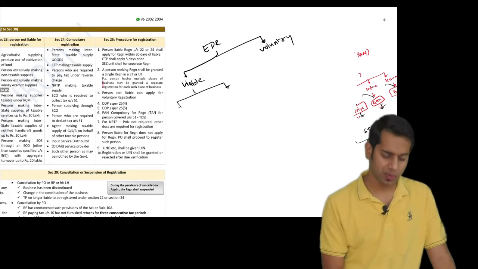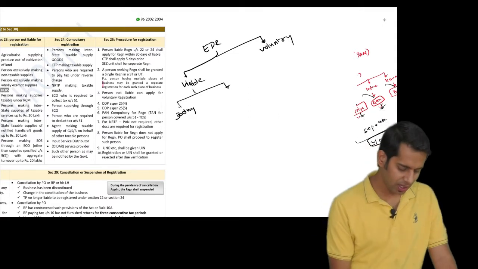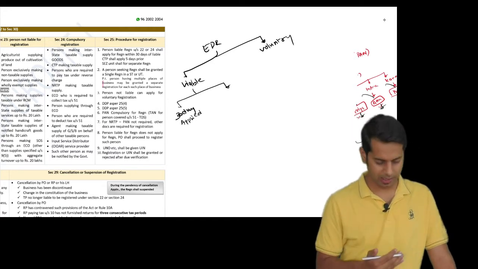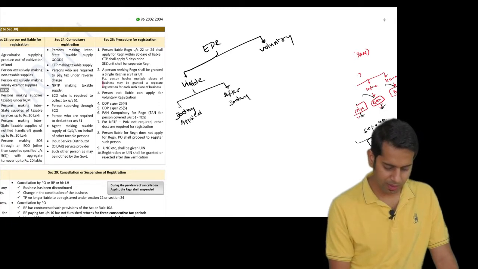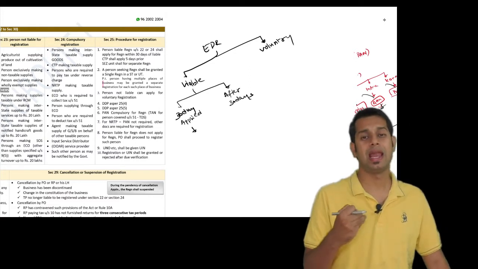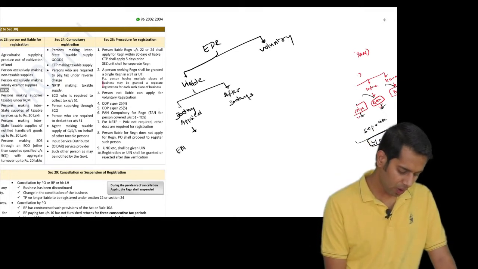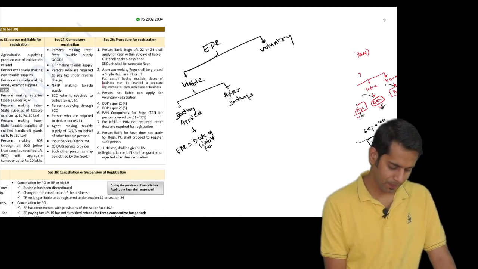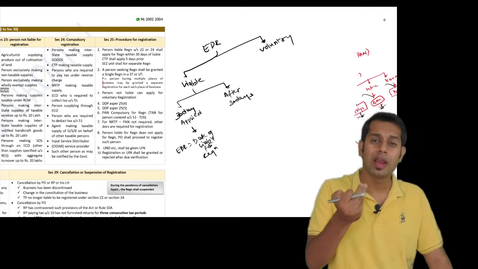Now section 25 subsection 1 says what? You should apply within 30 days. I am a person who is liable for registration and within 30 days I applied for registration. Then what will be your effective date of registration? Now if you are a person who is doing business and who is liable for registration and applied for registration within 30 days, for you the effective date of registration will be the date on which you were liable for taking registration.